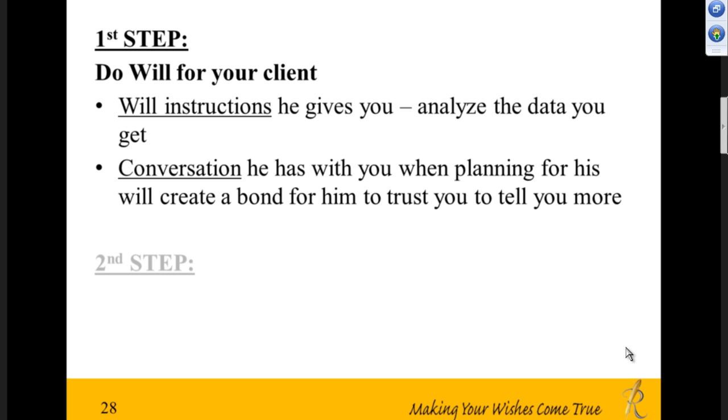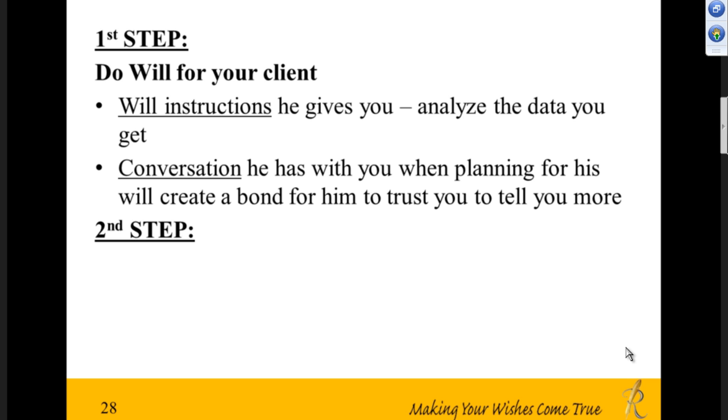But sometimes when you're an insurance agent, you want to sell insurance to your client, he may just tell you my budget is only X amount, right? You will not have a chance or excuse to ask him about his family, his assets, and so on and so forth. So you don't know a lot of things. But with wills, you can ask for those things. You have an excuse to ask.